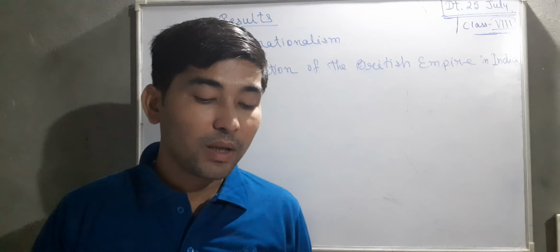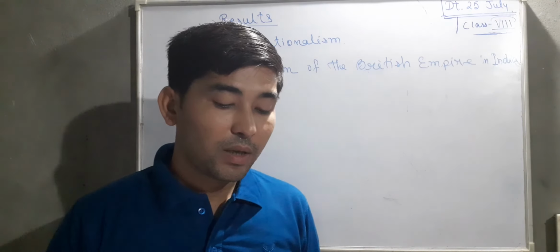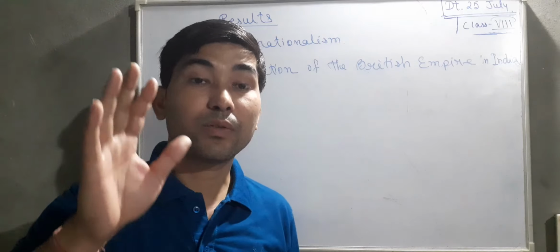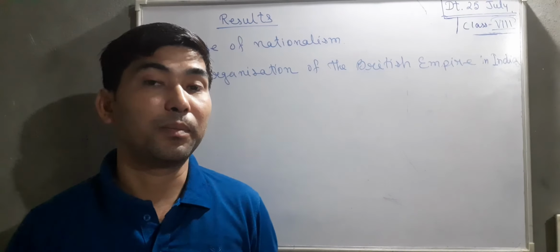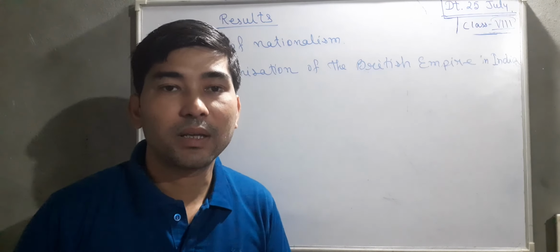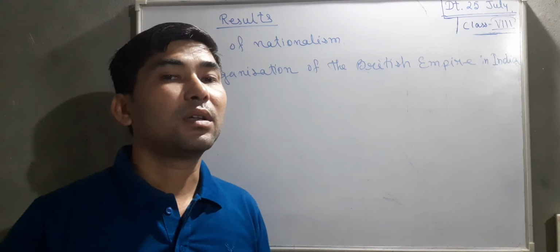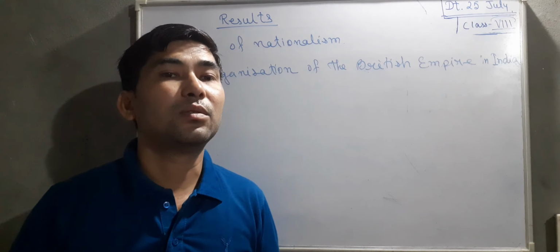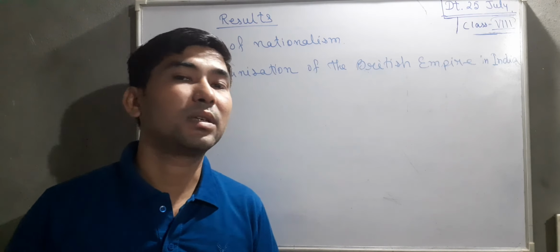Then comes Lord Canning, who became Viceroy of India after the revolt, and his successors put in place several schemes to develop the country. The most important outcome of the revolt we could see here was that India passed from the company to the crown. Now the East India Company cannot do whatever they want. It is the crown, the British government, the British Empire, that can now look after the Indian people. Almost 100 years the East India Company ruled, and almost 90 years the British Crown ruled India.